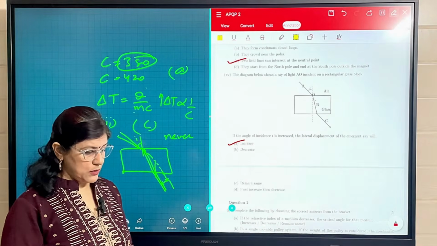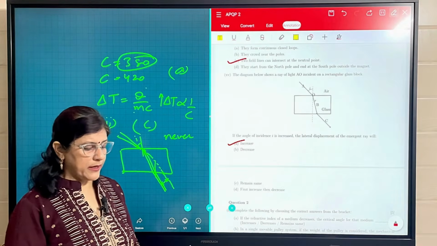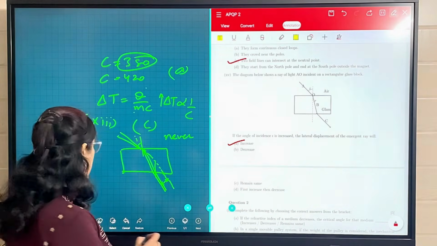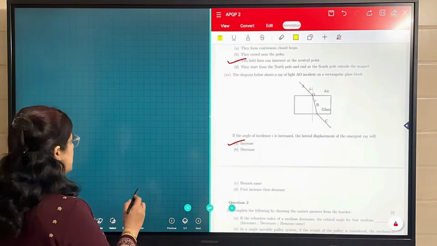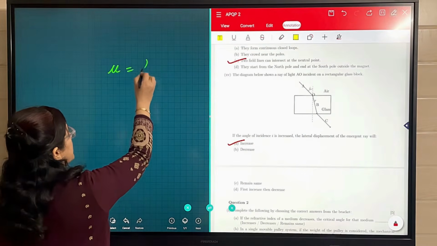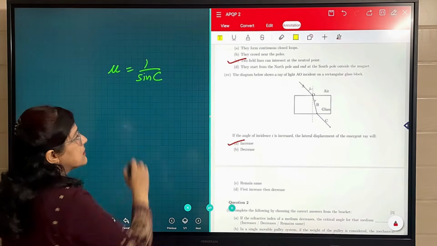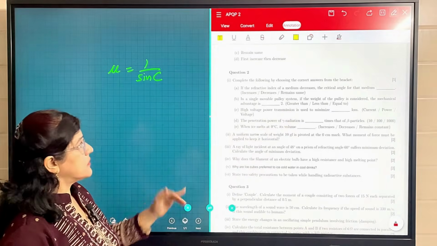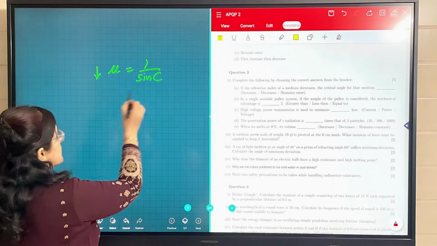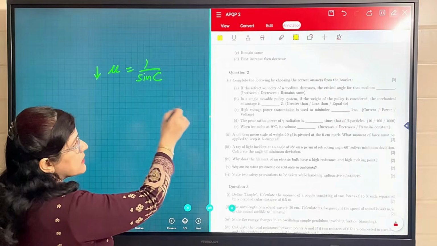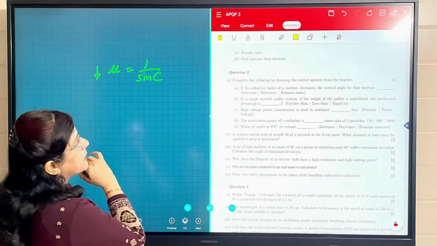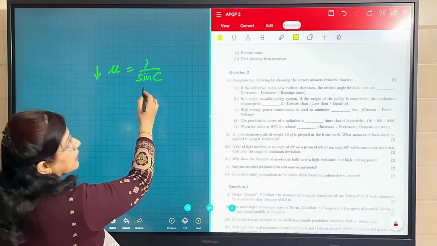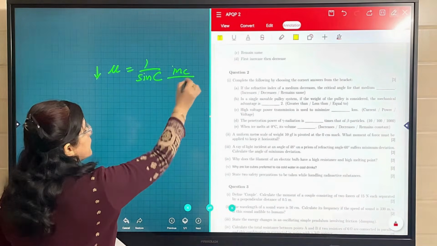Now coming to question number 2. Complete the following by choosing the correct answer from the bracket. If the refractive index of a medium decreases, the critical angle for that medium. Now we know the relation between mu, refractive index, and critical angle. It is 1 upon sine C. So if the refractive index decreases, this decreases. So inverse proportionality is there. So it means the critical angle for that medium increases. So our answer will be increases in this case. Increases, you will fill in the dash.